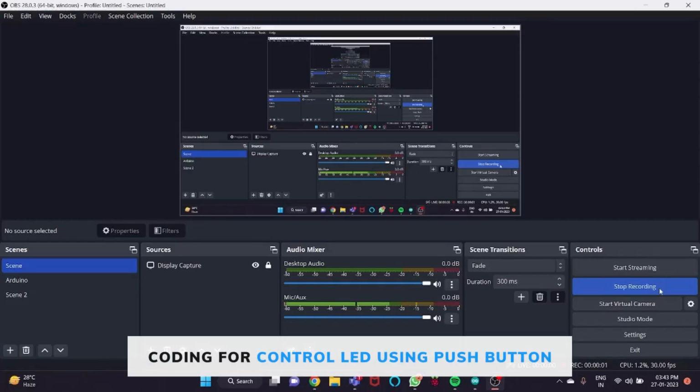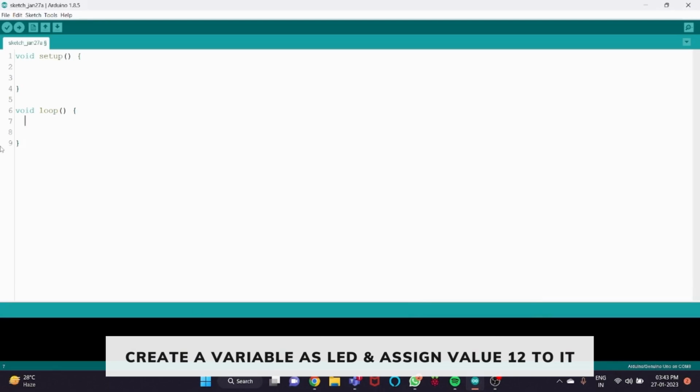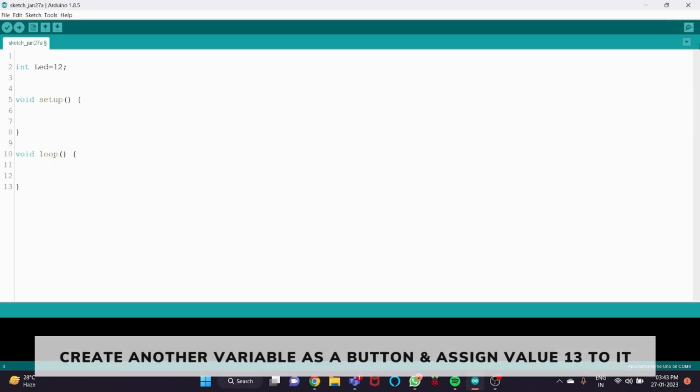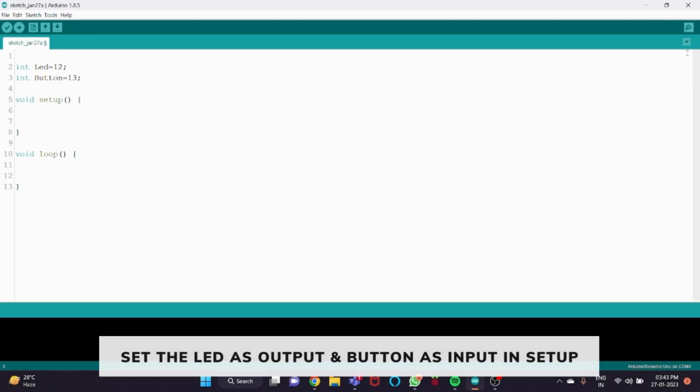Coding for controlling an LED using a push button. First of all, open the Arduino IDE software. Here we are going to create two variables, one for the LED and one for the button. So first type int LED and assign pin 12 to it since the LED is on pin 12 of the Arduino. Next create another variable as button and assign pin 13 to it. Now in the setup, declare LED as output and button as input.